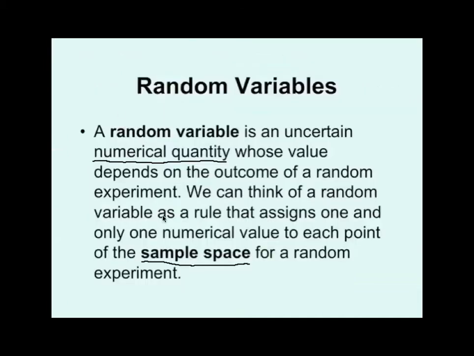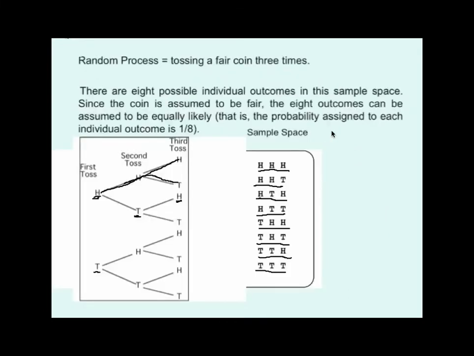The random variable assigns a numerical quantity or value to each of those outcomes in the sample space. Okay? So if I was to define my random variable here, let's go ahead and do that. And let's say that our random variable is going to be x, and x is going to be equal to the number of heads.